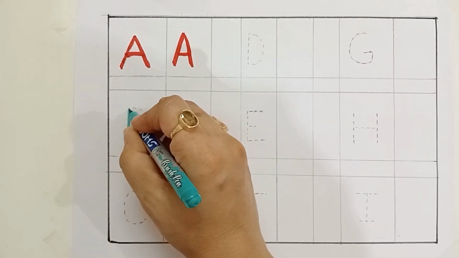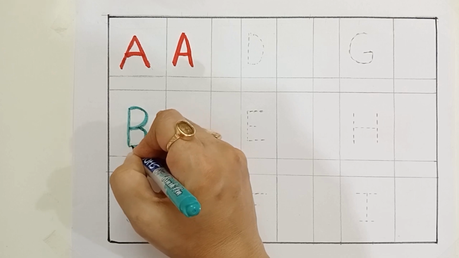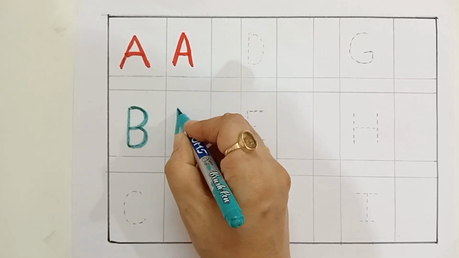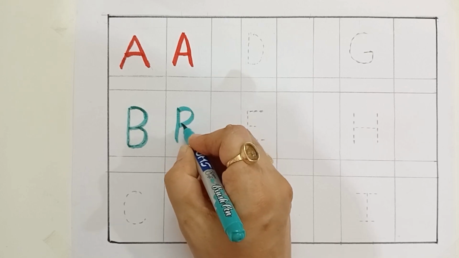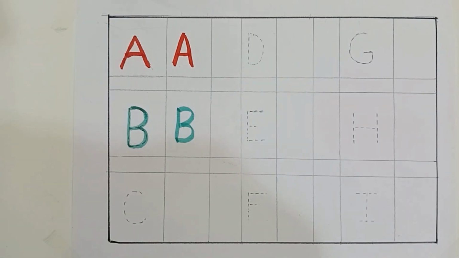B for bat. B for bat. Sky blue color, violet color.